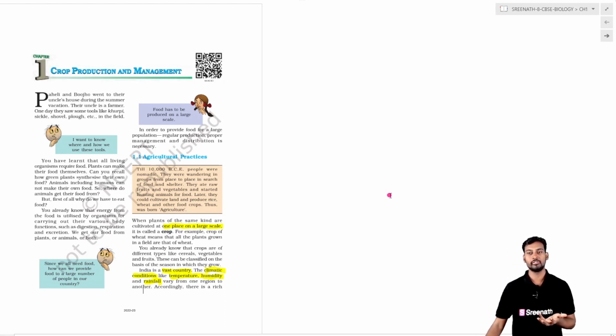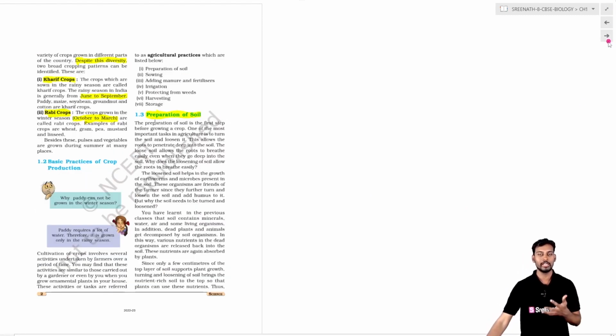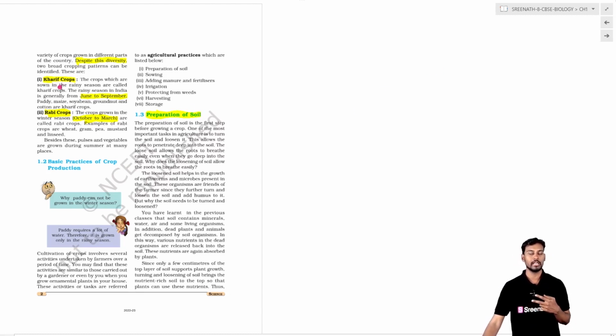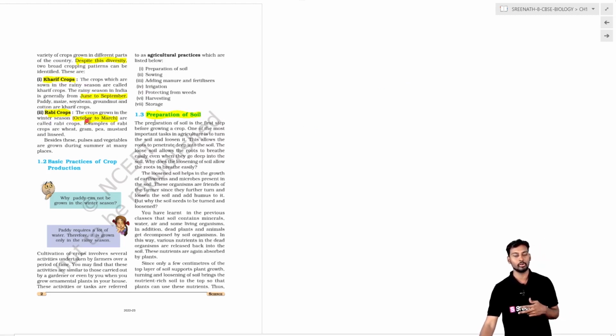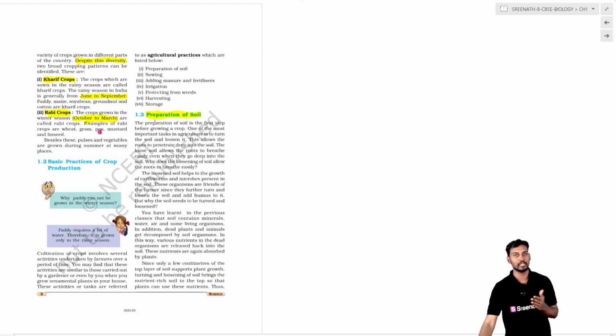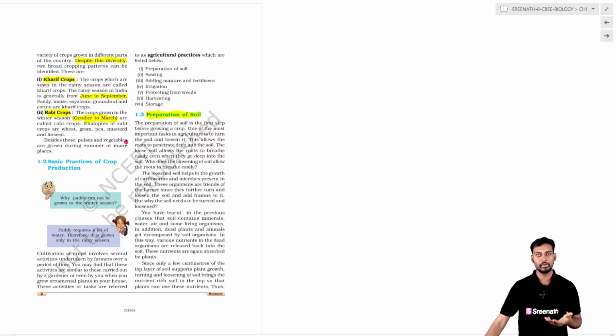The conditions of the environment in which we grow crops include humidity, temperature, and rainfall. Because of the vastness and diversity of the country, in both crops and climate, we have two different kinds of crops: the Kharif crop and the Rabi crop. Kharif crop is generally grown between June and September, and the other one is from October to March, that is the Rabi crop. These are the two different patterns of crops generally seen in India.